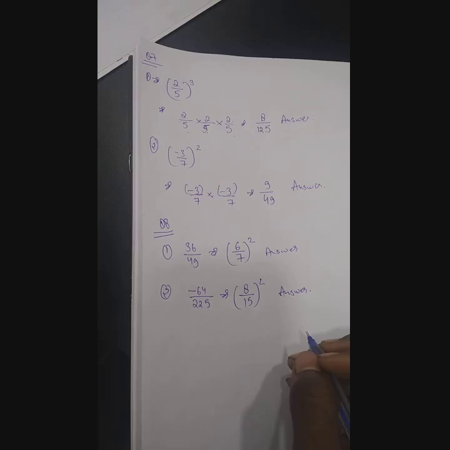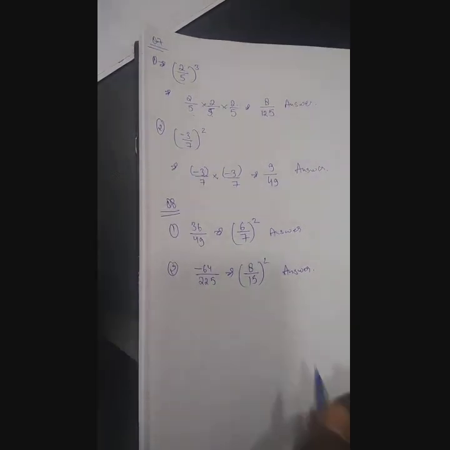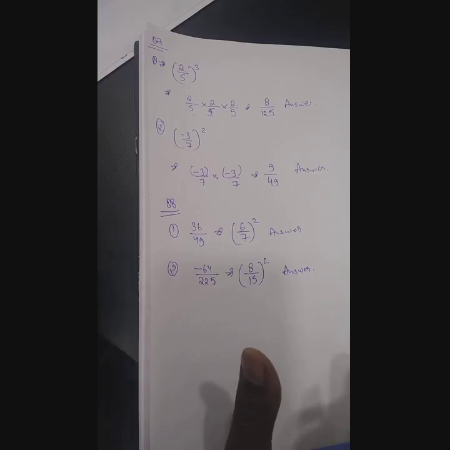Now I am coming to question number 9. Question number 9 is very simple. You have to just find the value of these expressions, simplify the value.